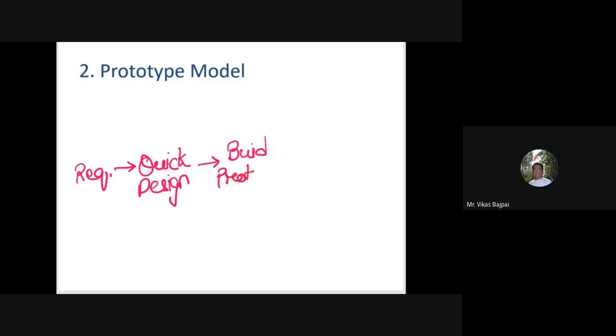That means what we do is we take the requirements, we go for a quick design. From quick design, we build prototypes. After building the prototype, we seek user evaluation.